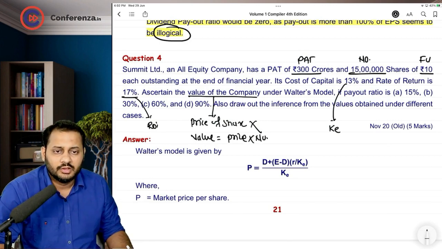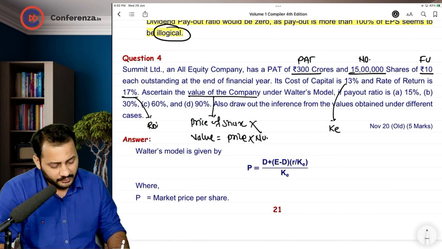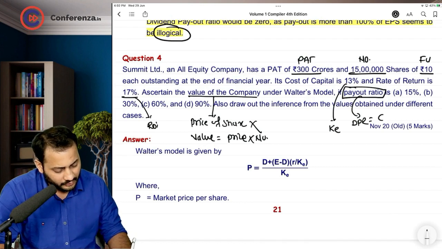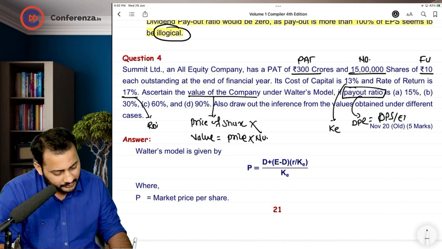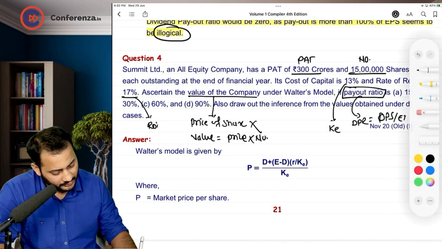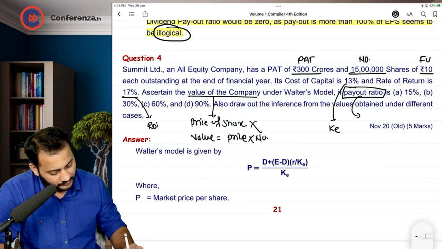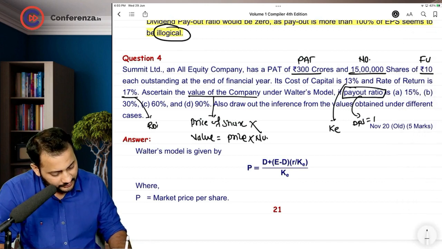Okay. Under Walter's model, if the payout ratio, underline payout ratio, write down DPR, which is nothing but dividend per share divided by EPS, or in other manner we can write it down like this: dividend per share is equal to DPR into EPS.